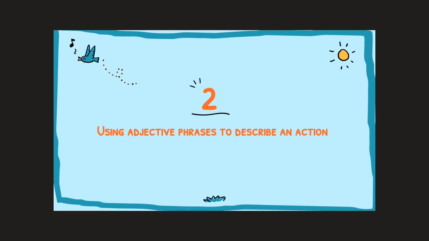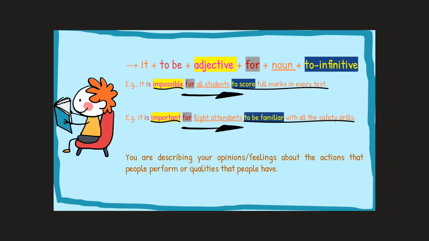Second, we can use adjective phrases to describe an action. This pattern is composed of 5 parts. The first one is it, the second one is to be, the third one is adjective. So in general, the first 3 parts are the same in all the adjective patterns, okay? The first part is it, the second part is to be, the third part is adjective. So starting from the fourth part, the patterns are a little bit different from the others. In the fourth part, we have for, in the fifth part, we have the noun, and in the sixth part, we have to infinitive.